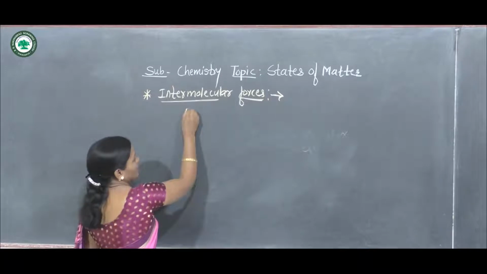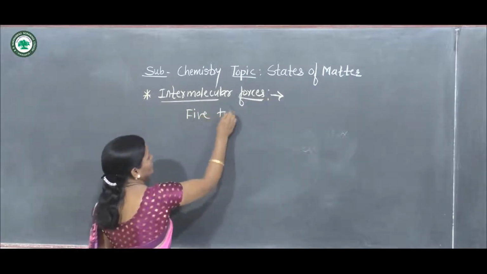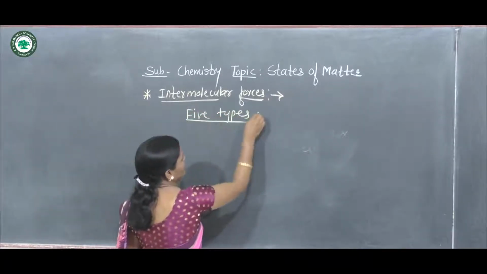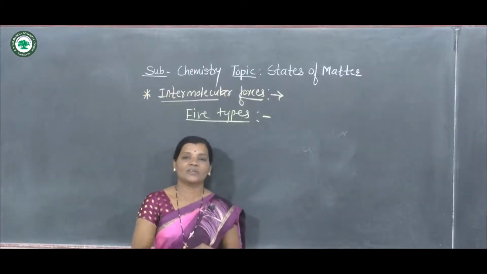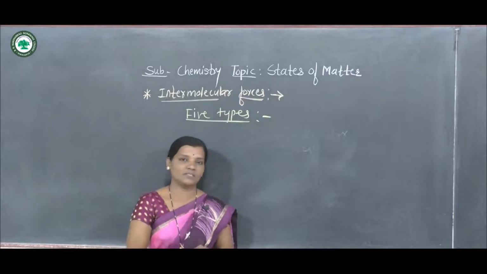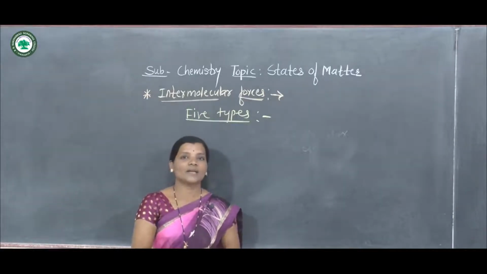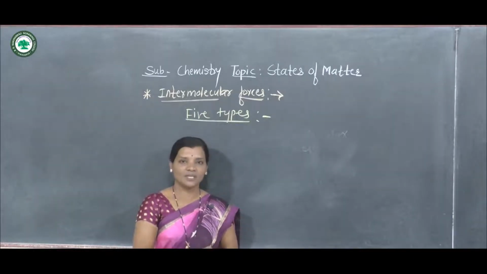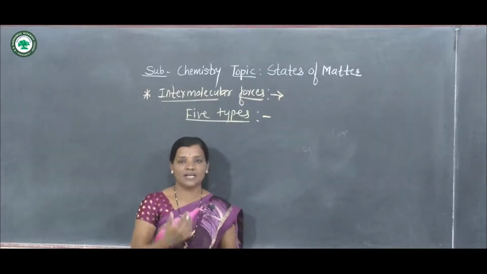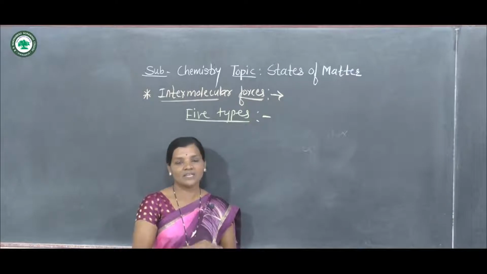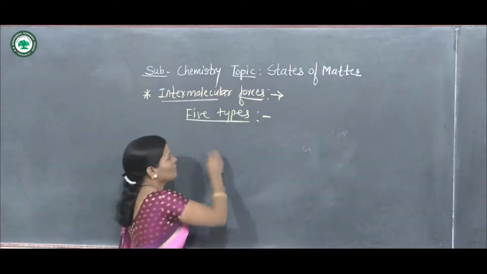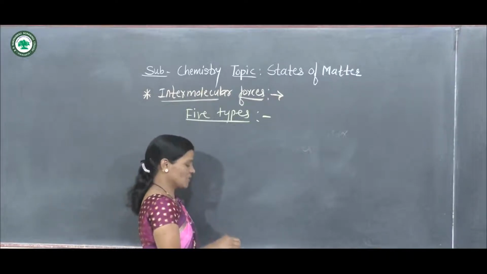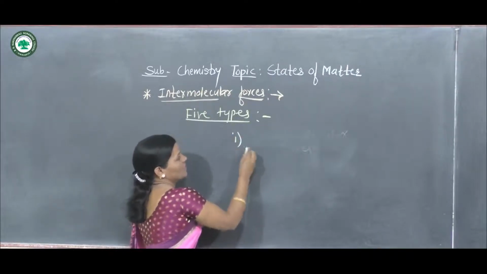Now here there are total 5 types of interactions which exist between atoms, ions or molecules. Now those forces of attraction or repulsion are nothing but intermolecular forces, and how those attractions and repulsions are there, that is shown by different types of intermolecular forces. Total 5 types are there. Now let us see one by one which are those types.